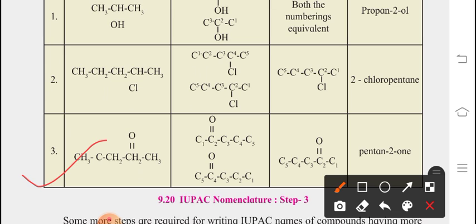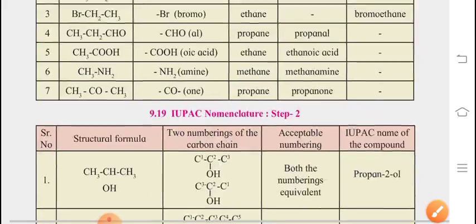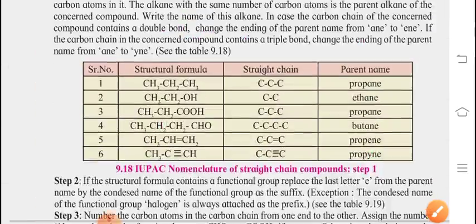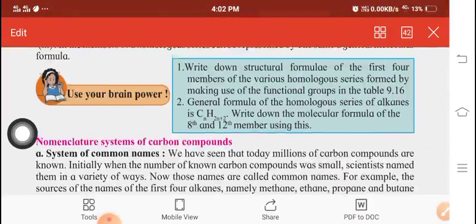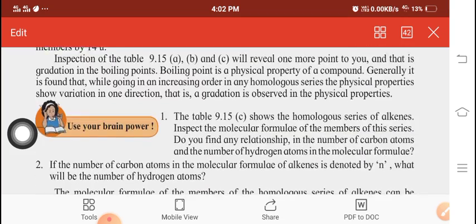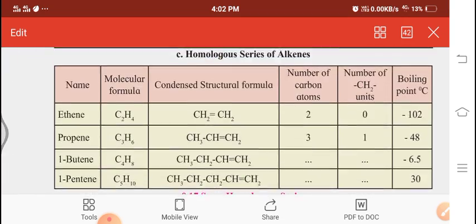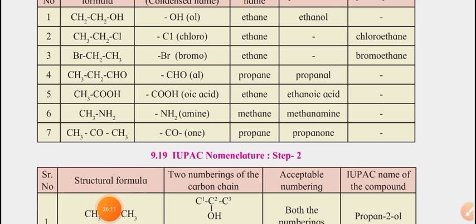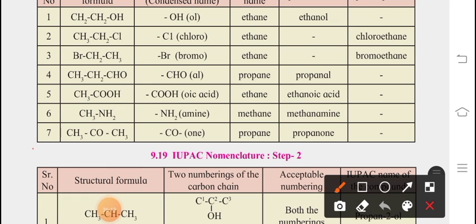Now next, here the name is going to change. You can observe that instead of OL, ONE is there. Why is ONE there? Because if CO is there, then we have to write the suffix ONE.